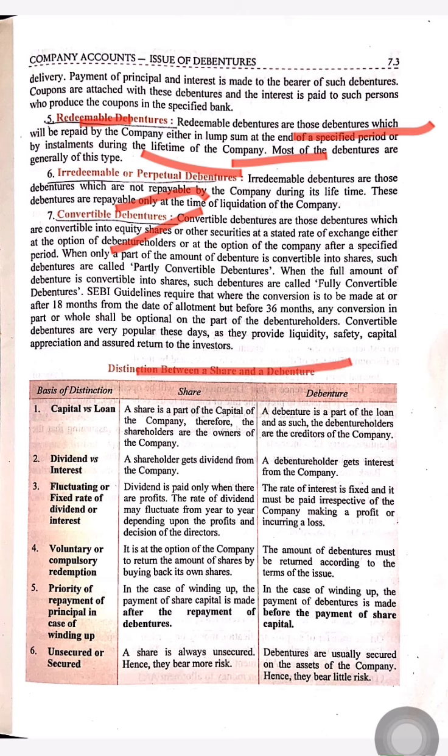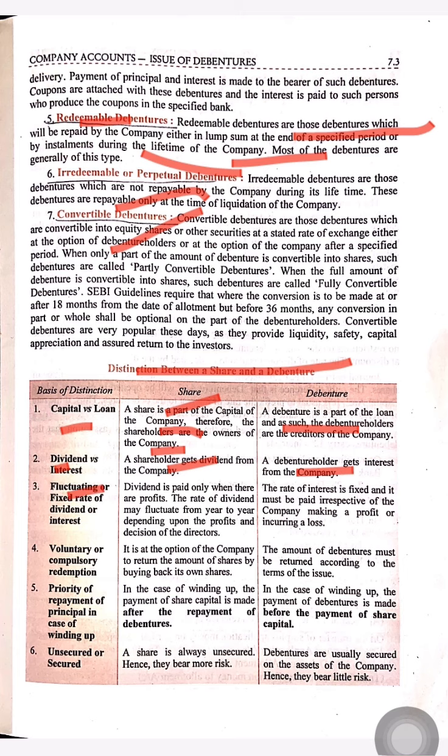Now here comes the difference between shares and debentures. First, capital versus loan: as I have already mentioned, a share is part of the company's capital, and a debenture is part of the company's loan. Dividend or interest: on shares the company pays dividend, but on debentures the company pays interest.